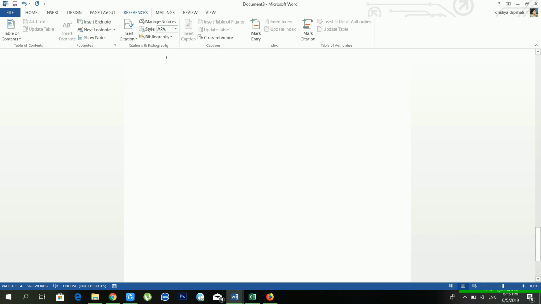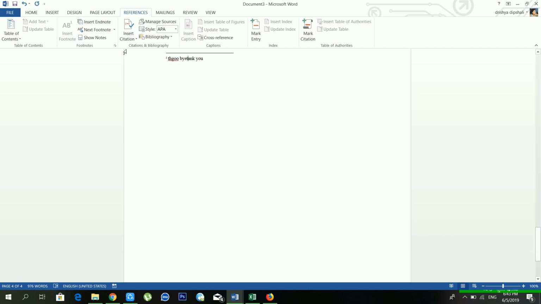See, I have 4 pages, and now my end note is in my last page. So from here I have to write thank you, goodbye. I am using an end note in my document. Thank you, goodbye. So you can use an end note and footnote like this.